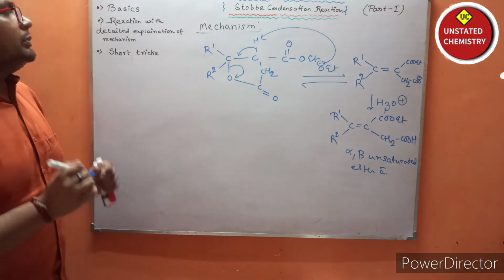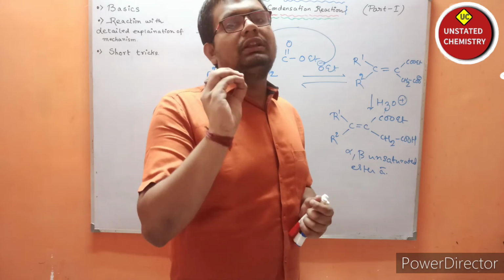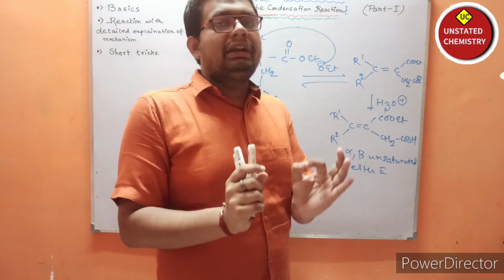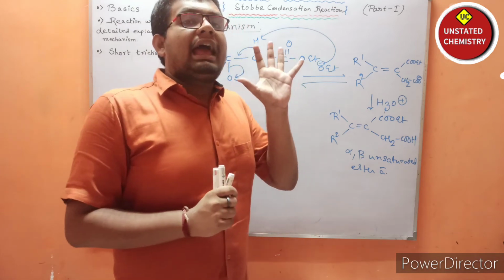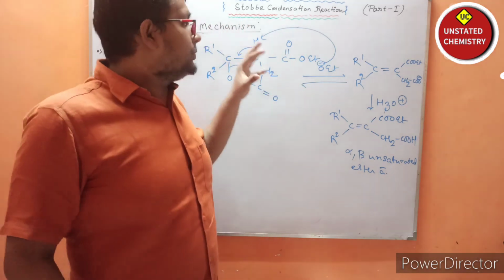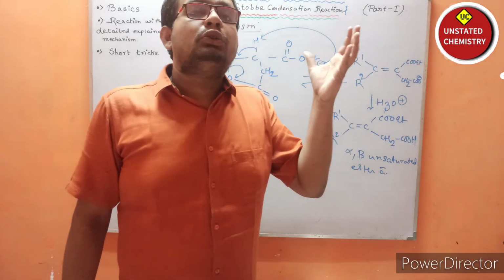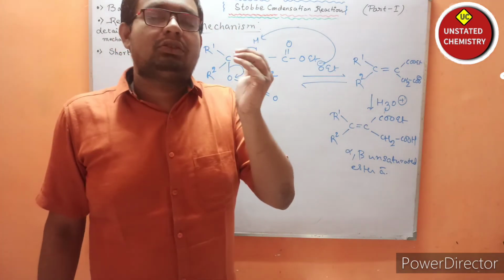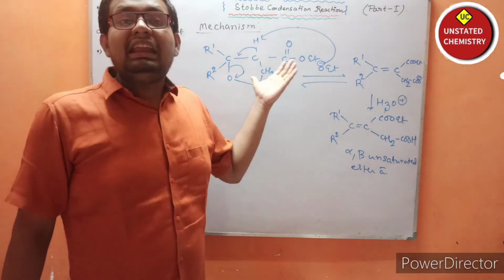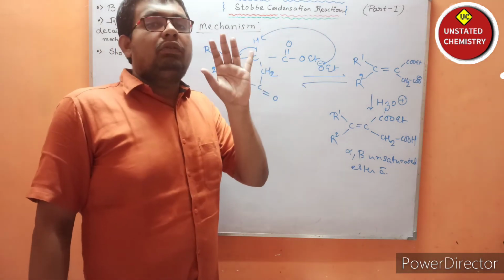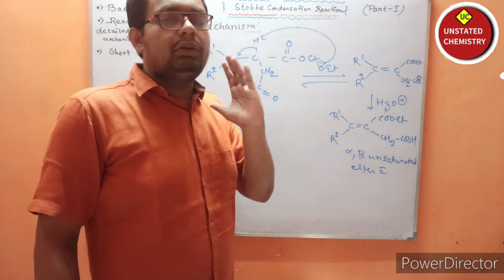So this is the mechanism, and now the short tricks of this mechanism. We have to know the short tricks, because in competitive level exams you have to do this reaction in just 20 to 30 seconds, and the question comes in university level exams. For that reason you have to know this mechanism. Is it clear to all of you?